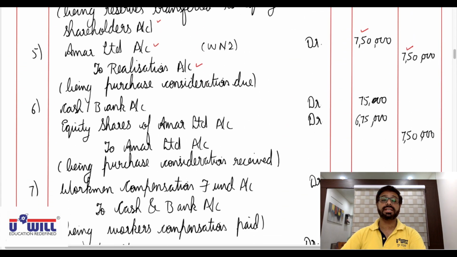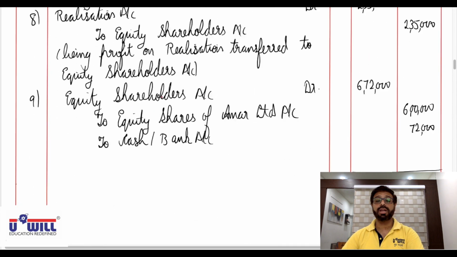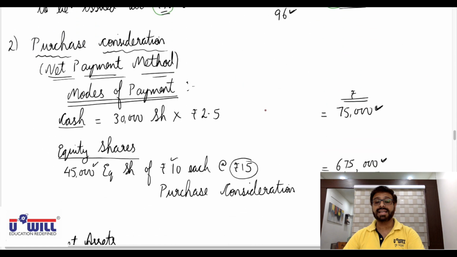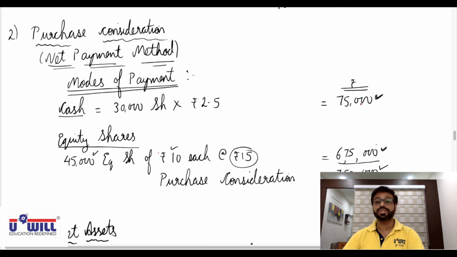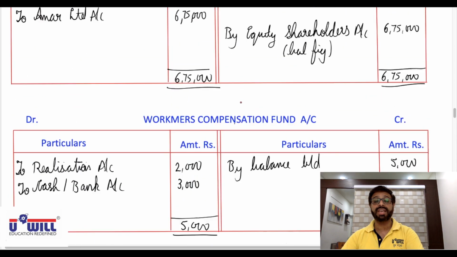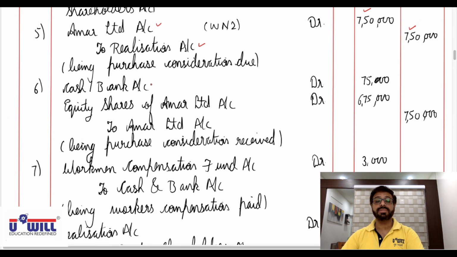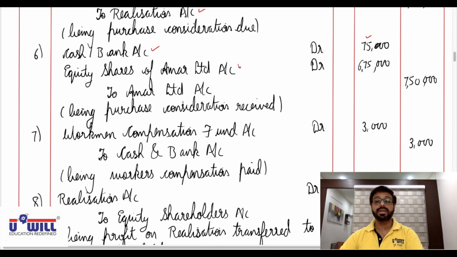After that, purchase consideration receipt. Now you all can see how is this 7,50,000 receipt. 6,75,000 in the form of equity shares and 75,000 in the form of cash. So all of you check it up. Cash comes in, debit what comes in, cash and bank account debit 75,000. Equity shares comes in, debit what comes in, equity shares of Amar Limited account debit 6,75,000. Amar Limited is the giver, credit the giver to Amar Limited account 7,50,000.